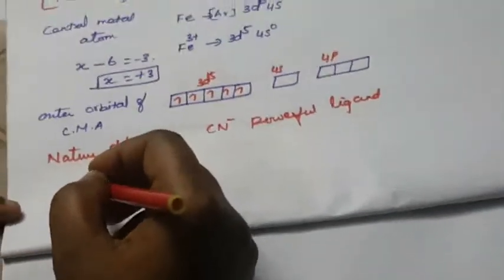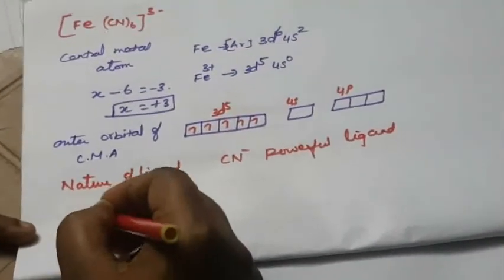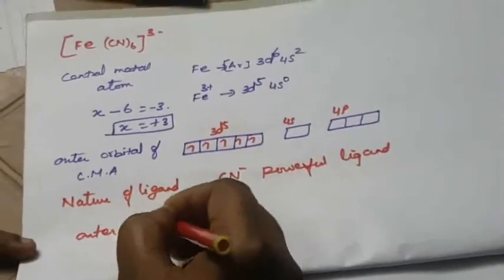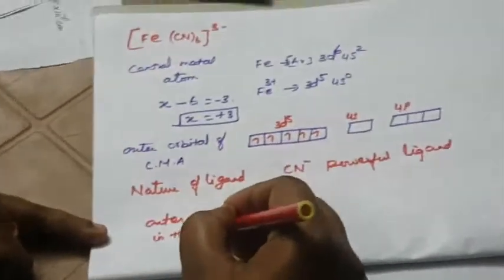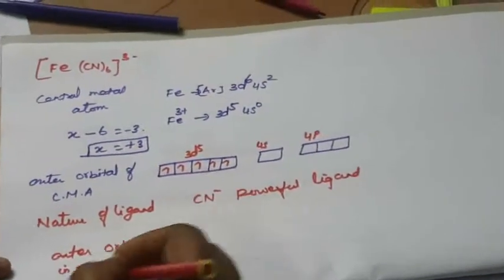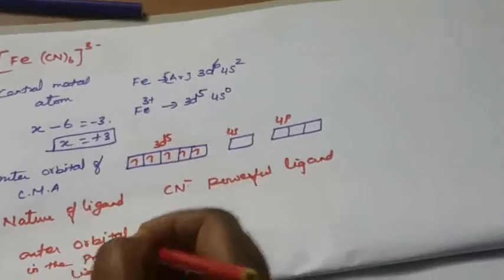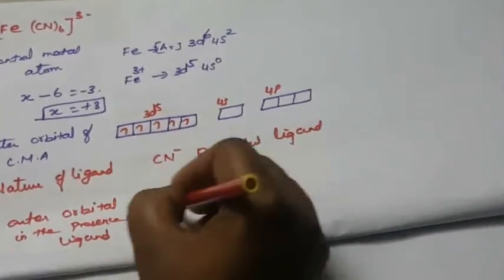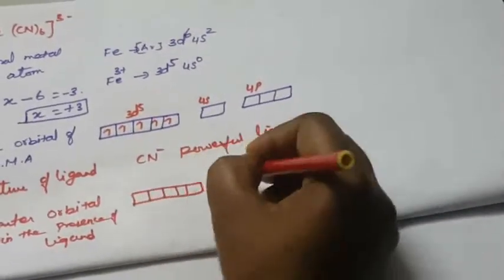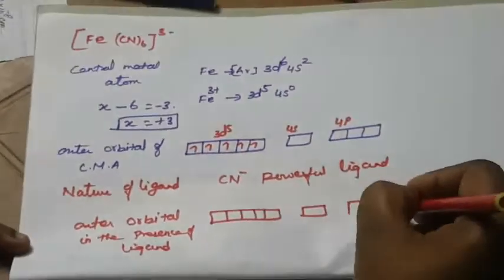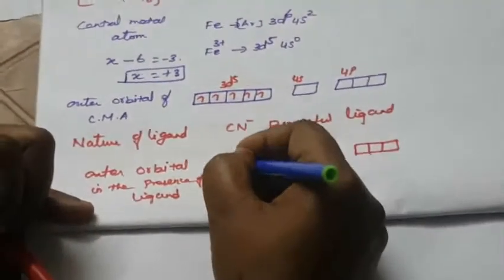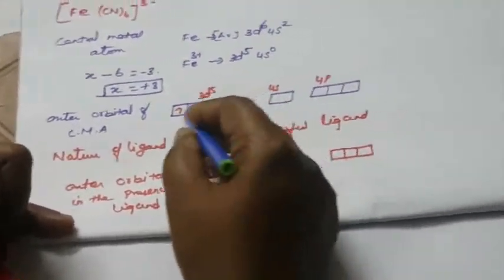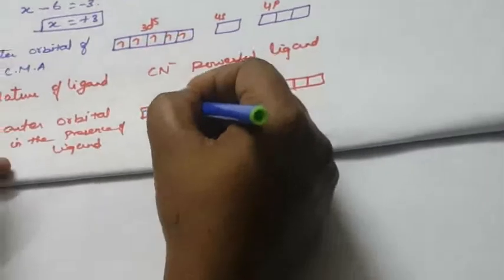That is the outer orbitals of the metal atom in the presence of ligand. So in the presence of ligand, here that is 5 electrons, here 4s, 4p. Totally 5 electrons are there. Here pair 1, this is one unpaired electron. This is the 3d5, right.